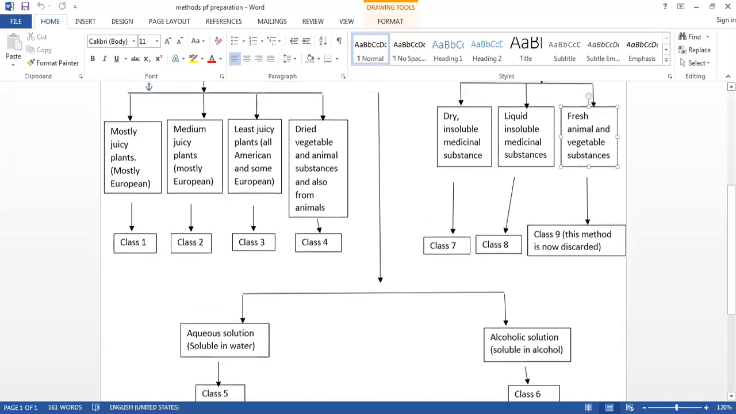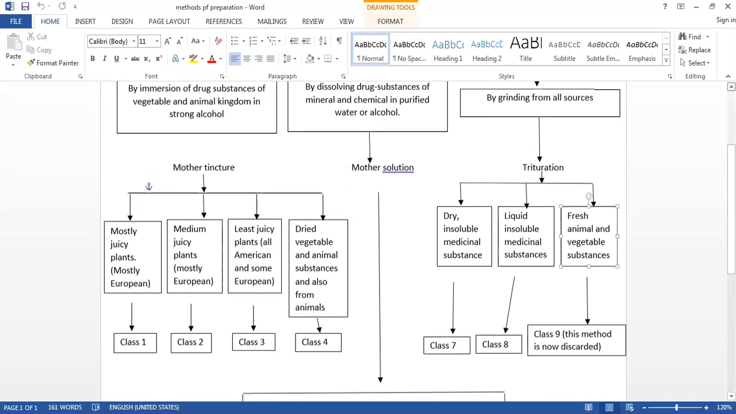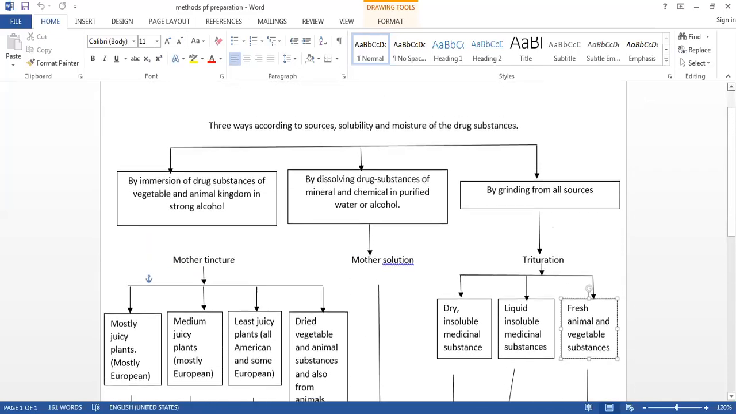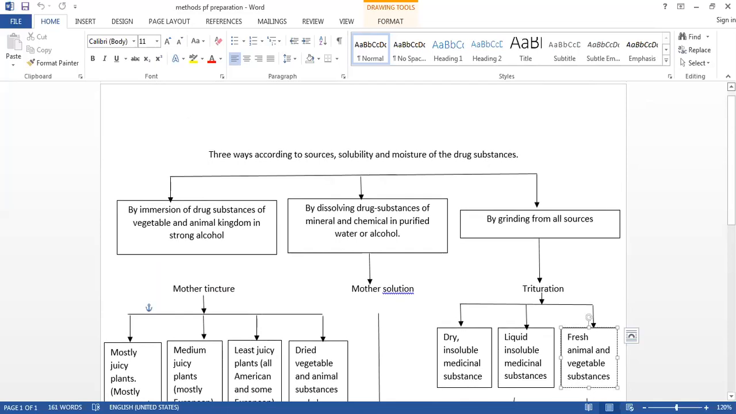Today we will start the old method of preparation of mother tincture. We have completed the new method, that is maceration and percolation. Today we will start with the methods of preparation of mother tincture, and among those methods we will start with the old method of preparation of mother tincture.